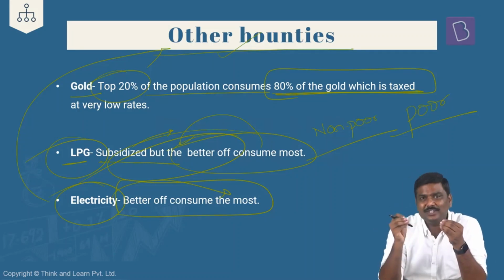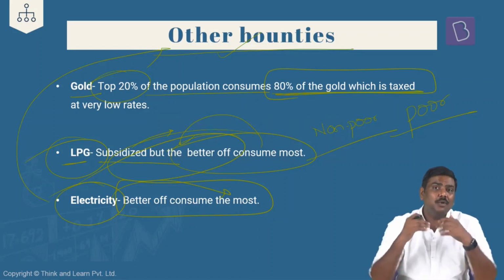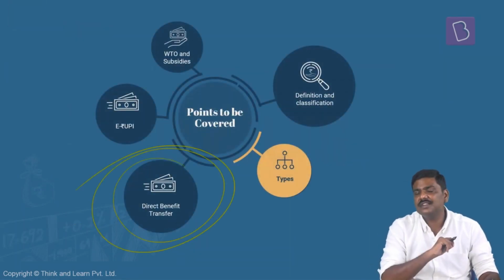Essentially, the idea of subsidy is to provide this to the right beneficiary, the poor population. But we are seeing that more and more of these subsidies are going to the non-poor population. Hence, to address this particular issue, the government of India has introduced the concept of direct benefit transfer, which we'll discuss now.